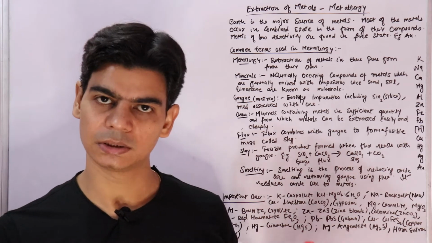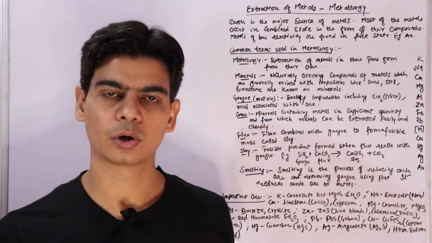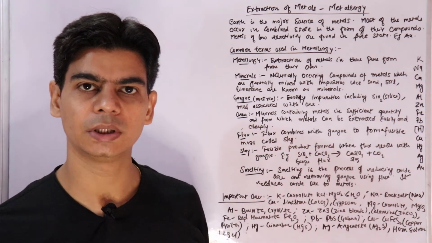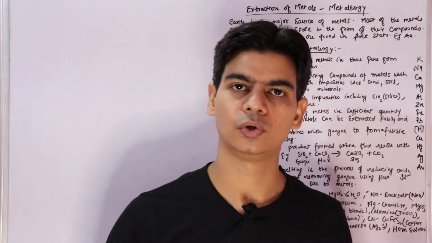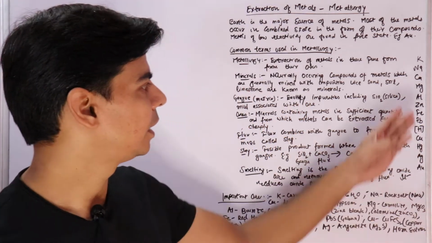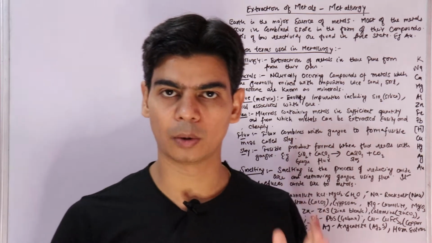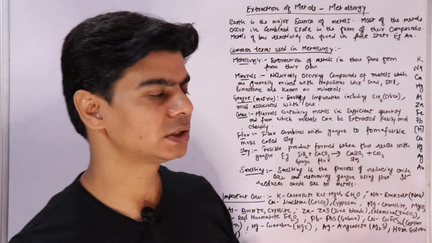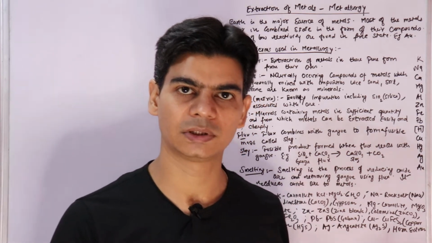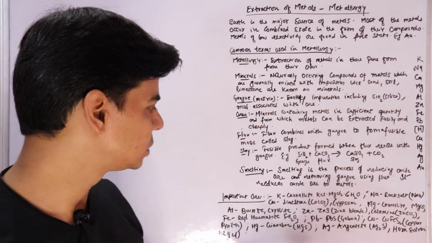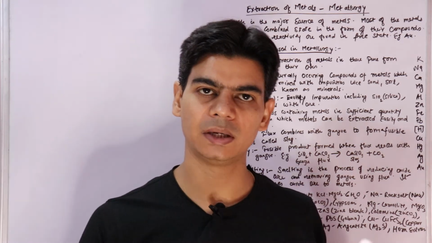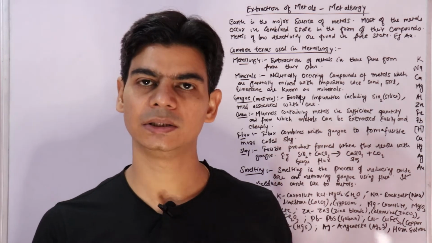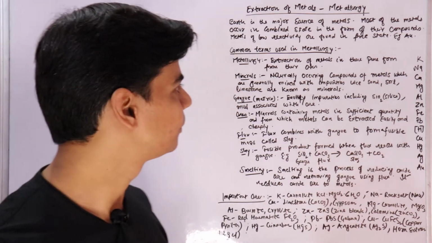And if we talk about seawater, mainly these reactive metals are found in seawater in the form of their soluble salts like sodium chloride, and the common name for sodium chloride is rock salt, which is also an ore of sodium. And potassium exists as carnallite, which is a double salt of potassium chloride and magnesium chloride. So we say earth and sea are the major sources of metals.